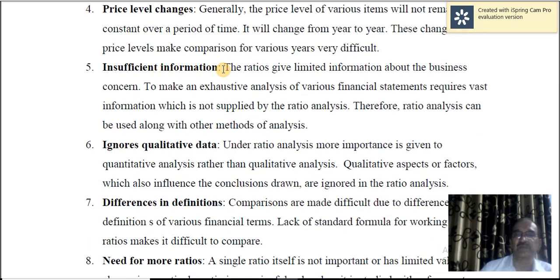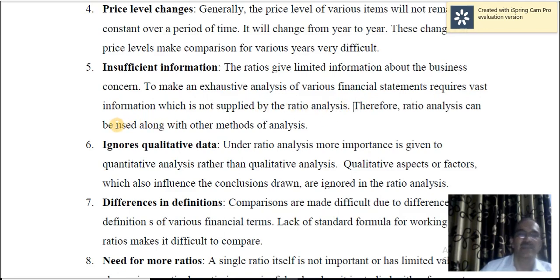Insufficient information. Sometimes sufficient information may not be available to calculate the ratios. The ratios give limited information about the business concern. To make an exhaustive analysis of various financial statements requires vast information which is not supplied by the ratio analysis.